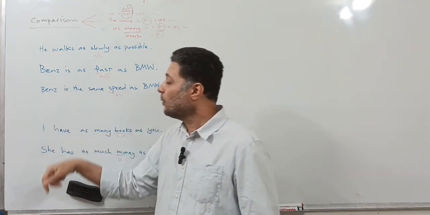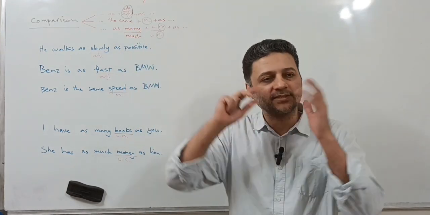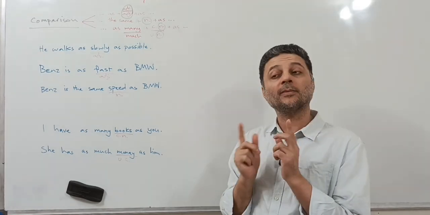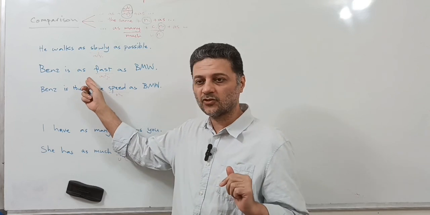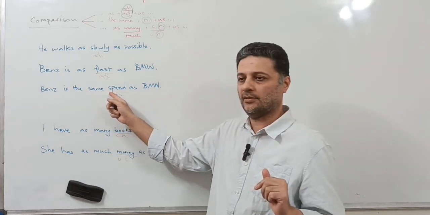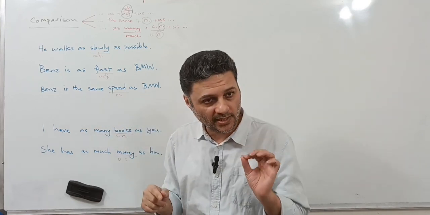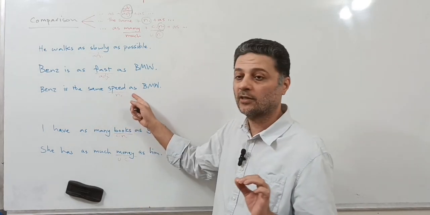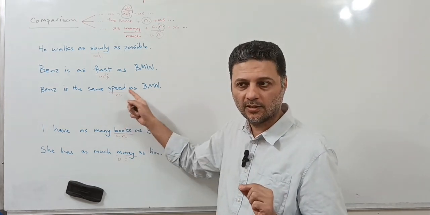There is another way we can talk about the same idea, meaning talking about similarities rather than differences. Just like this structure, but using the same instead of as. But if you use the same, be careful. We use a noun afterwards: the same plus noun plus as, not an adjective.